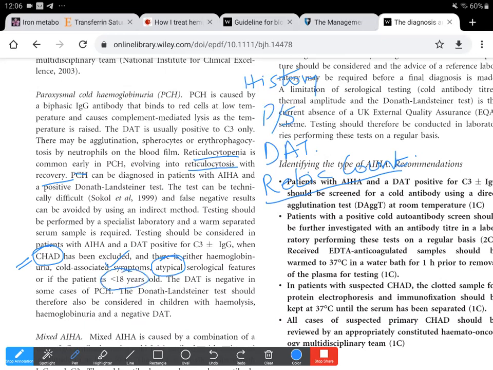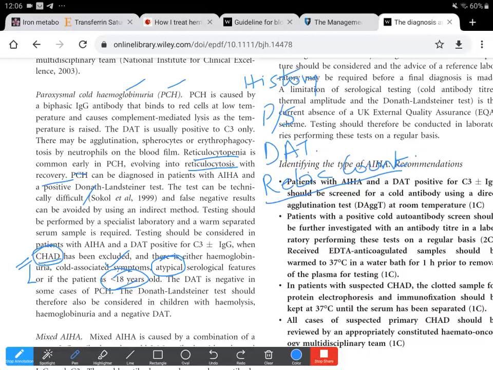These could also trigger PCH in patients who are less than 18 years of age, and also those with atypical serological findings, and then hemoglobinuria and cold associated symptoms.